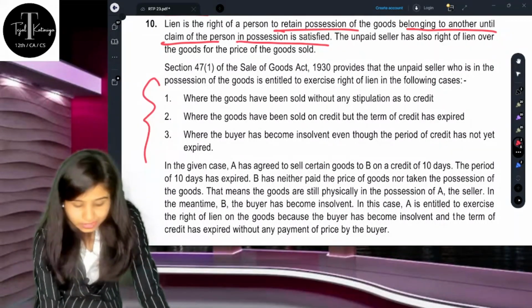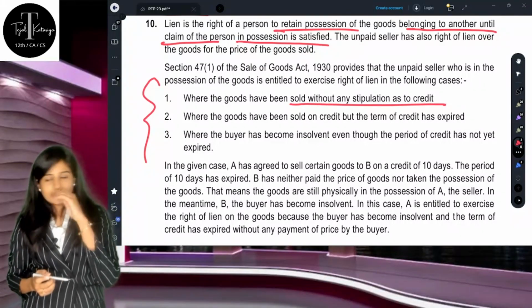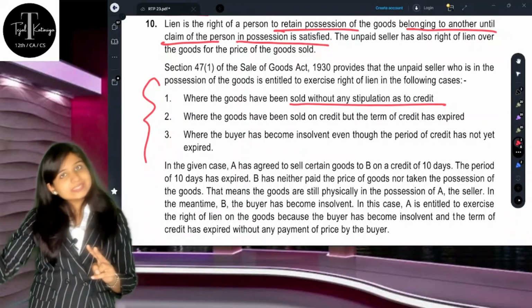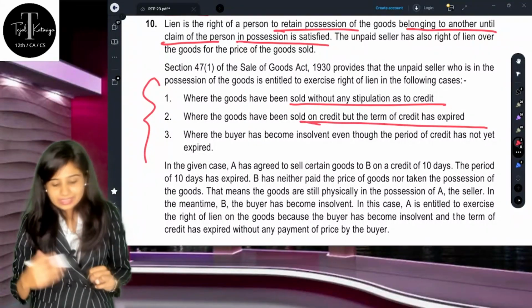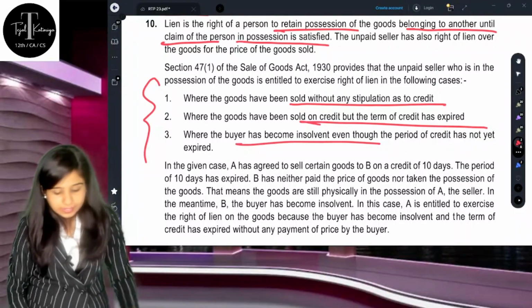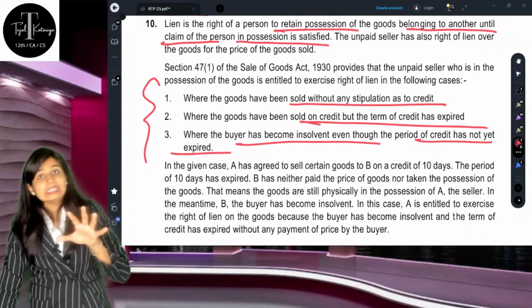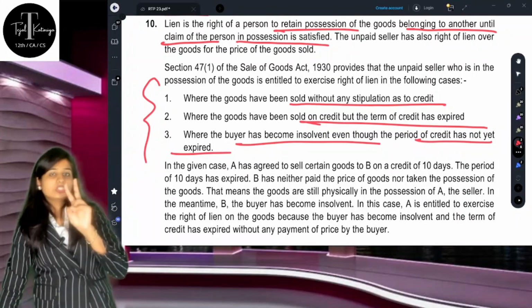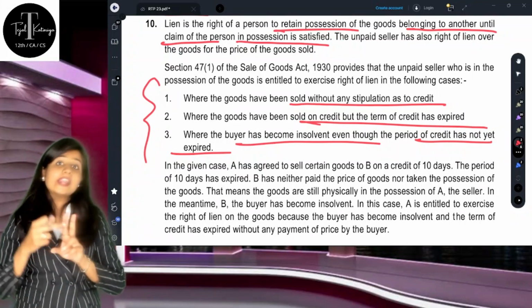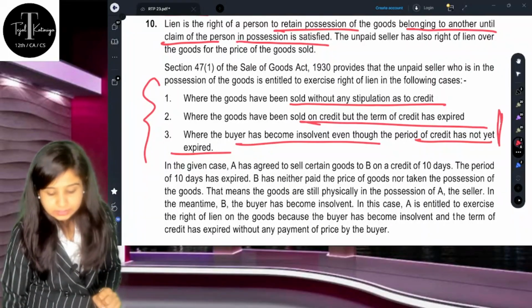First, where the goods have been sold without any stipulation as to credit, that means goods are not sold on credit. Second, the goods are sold on credit and the credit term has expired. And the third is when the buyer becomes insolvent, even though the credit period has not yet expired. Here we have two conditions: the buyer is becoming insolvent and the credit period is also over. Now he can be covered under these two clauses.